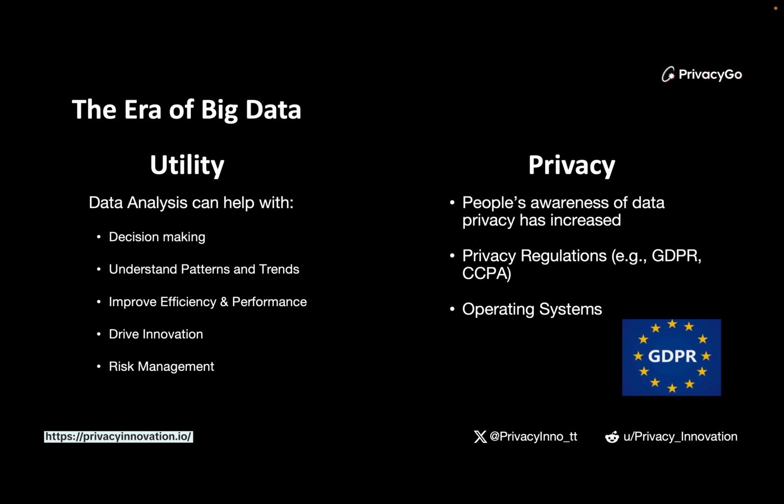Now, if you want to install some software on your mobile phone, usually the system will pop up notifications checking whether you want to share your user data with the app developer. So these are all good signs to show that people are paying more attention to their data privacy as of now.